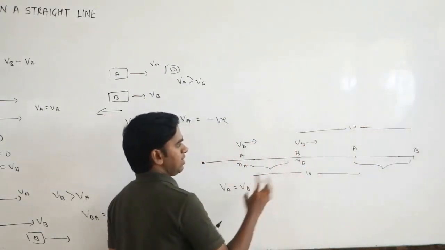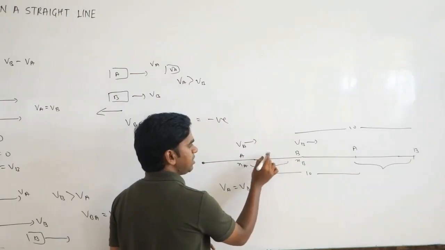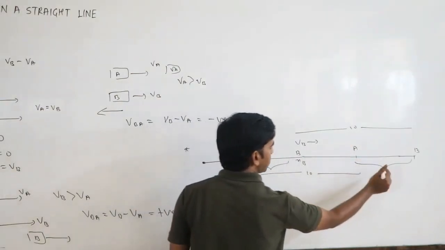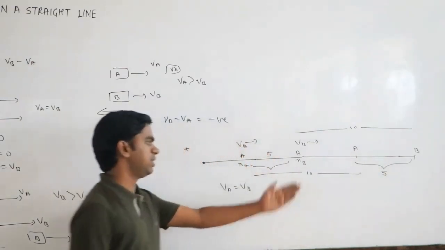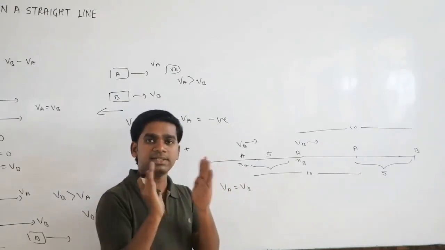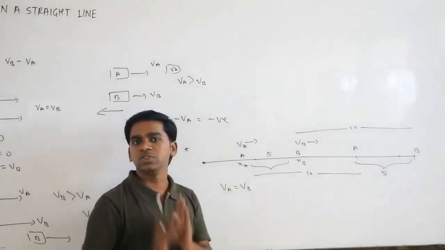If both are traveling, 10 meters means this distance, suppose here it is 5. So this 5 is going to be constant. Here also it is going to be 5 only. Here also 5. That means the distance between the two vehicles is not changed.